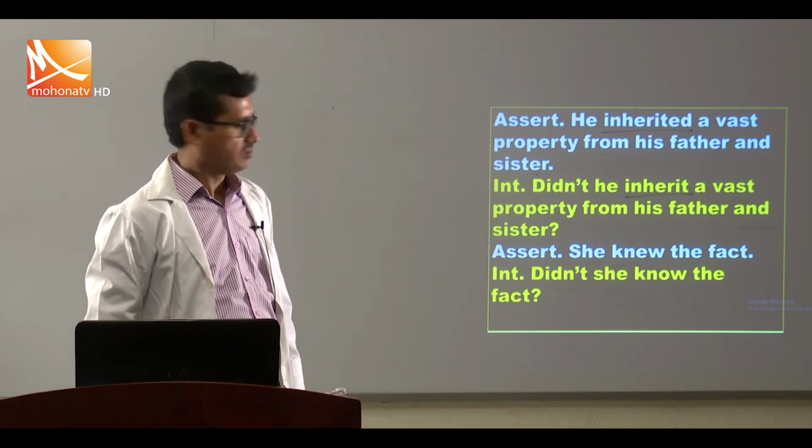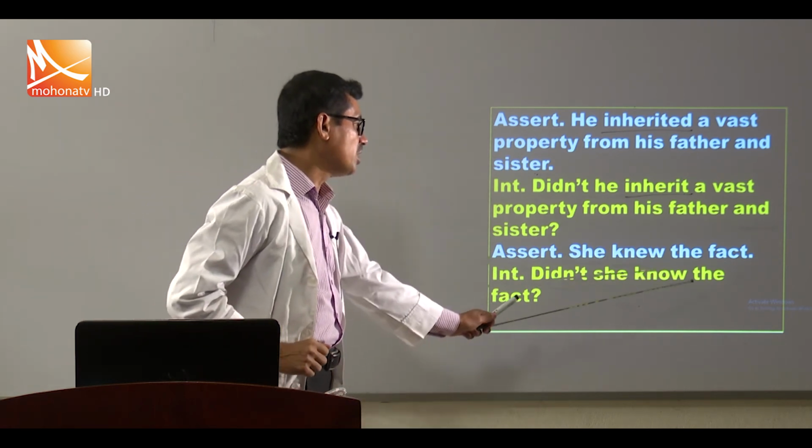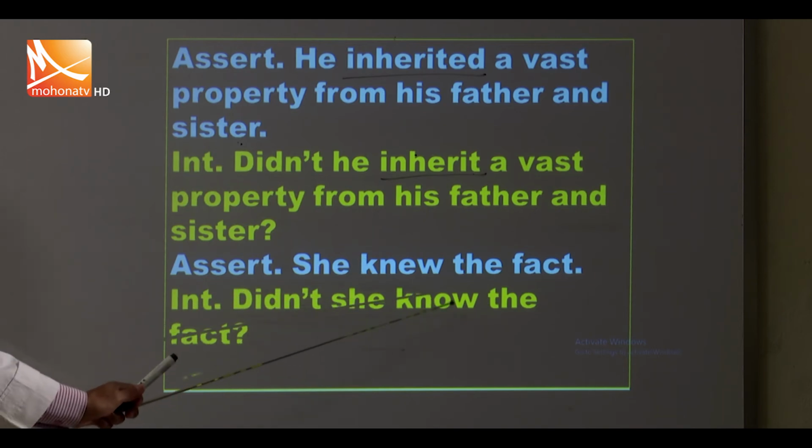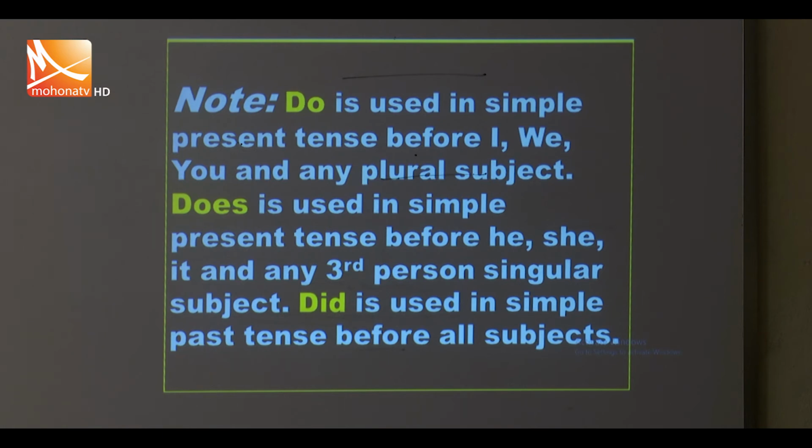She knew the fact. Didn't she know the fact? Next, remember, do is used in simple present tense before I, we, you and any plural subject. Does is used in simple present tense before he, she, it and any third person singular subject. Did is used in simple past tense before all subjects.